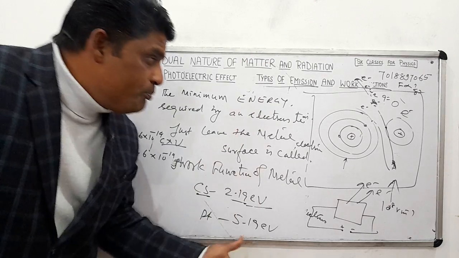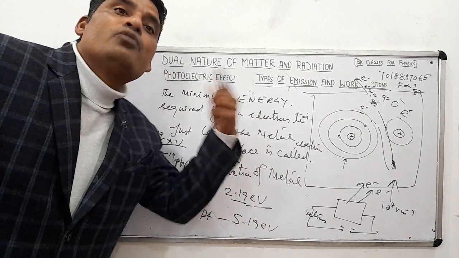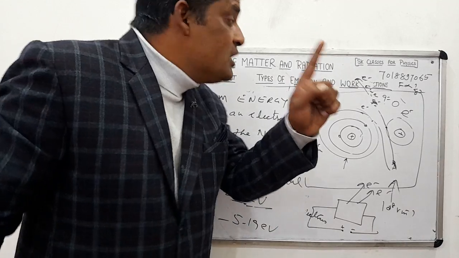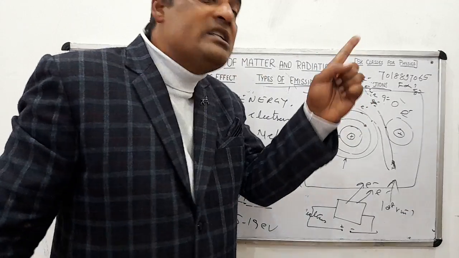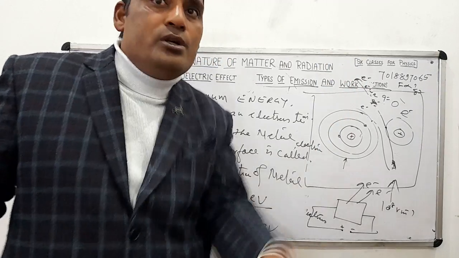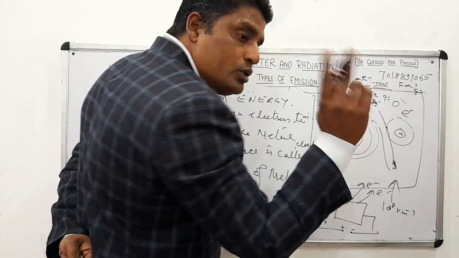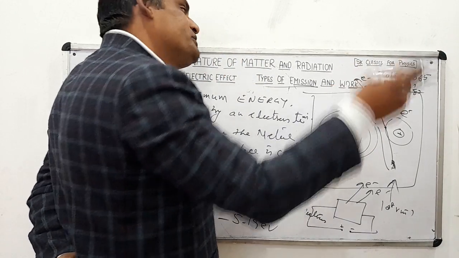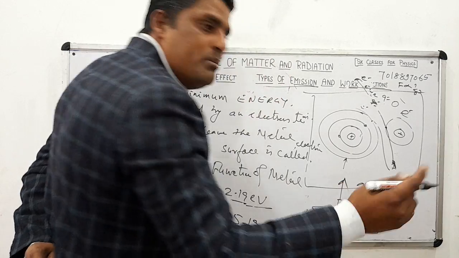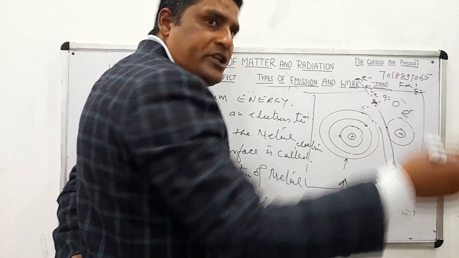So we have a table in our book showing which metal has the more work function. See, work function is nothing but the minimum energy required to just leave the electron from the metal surface. Just leave. What is its kinetic energy after releasing? That is equal to 0. But if we apply more energy, then the electron will move. See, two things will happen: one is the work function and second is the kinetic energy. Whatever work you do will be converted into two things, some work function and some kinetic energy.